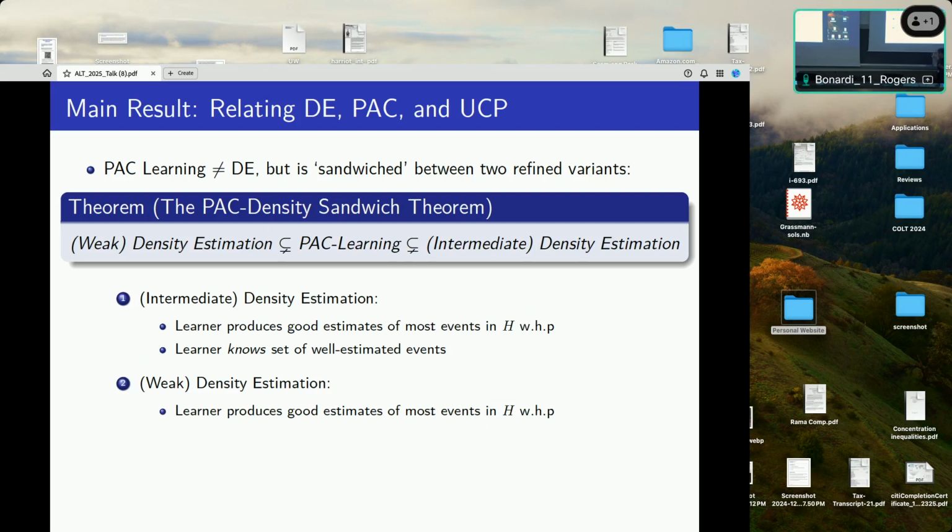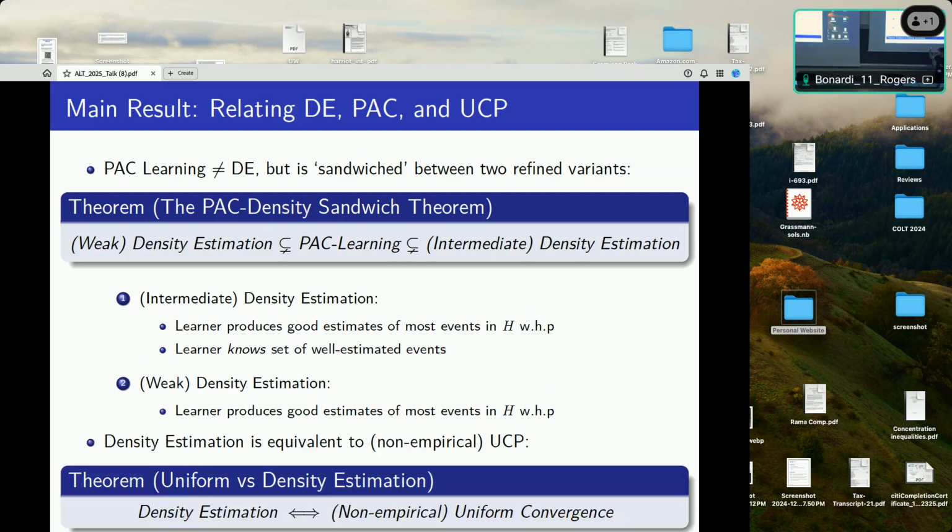And what about uniform convergence or estimators? Where does this come into the picture? Well, it turns out that under this individual learnability assumption, you can prove that density estimation and the existence of a non-empirical uniform estimator are just equivalent. So you might as well just focus on this density estimation picture.